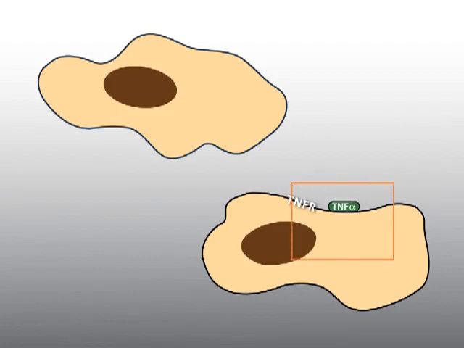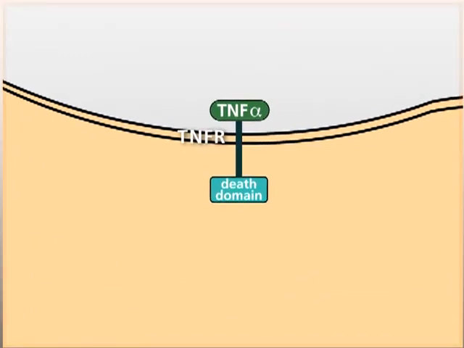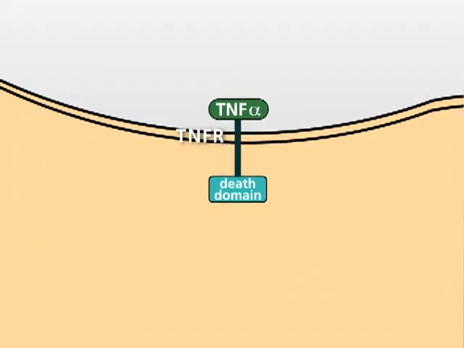TNF-alpha binds to the TNF receptor at the outer membrane of the cell. Subsequently, the so-called death domain at the cytoplasmic side of the receptor is activated. As a result, cytosolic proteins with their own death domains bind and are activated.